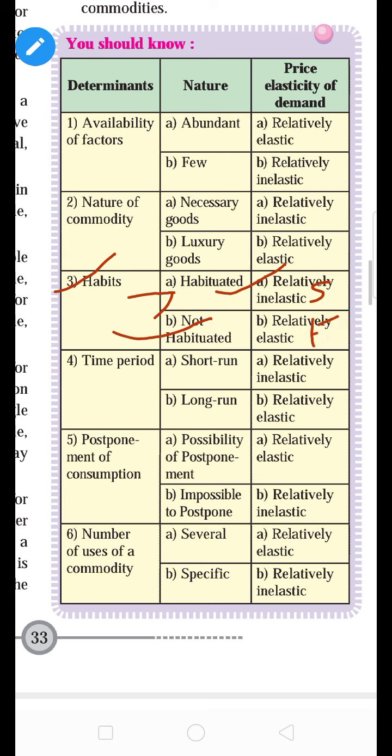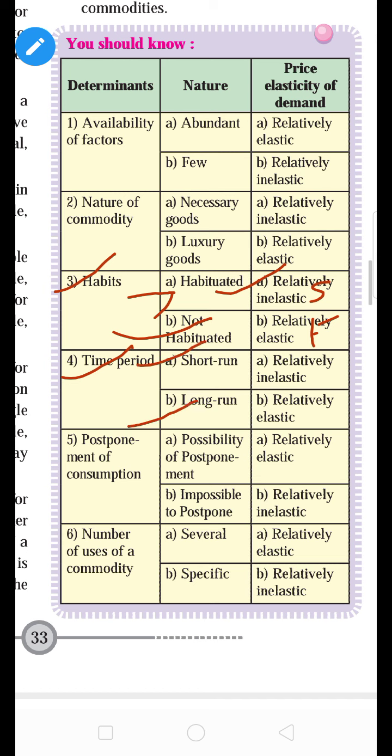Okay, next, time period. If the nature of the time is short, short means it may be below 1 year or a few months. So which type of demand will it have? It is relatively inelastic demand. So demand is inelastic in the case of a short period of time, and demand is relatively elastic in the case of a long period of time.